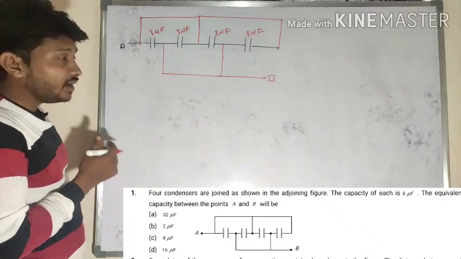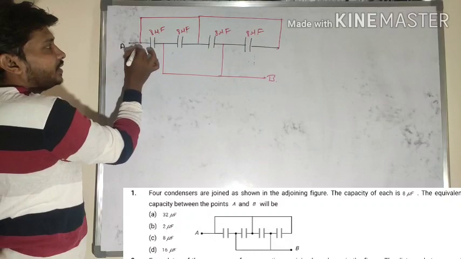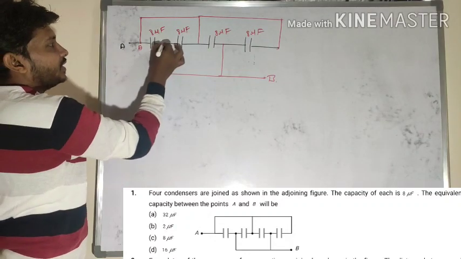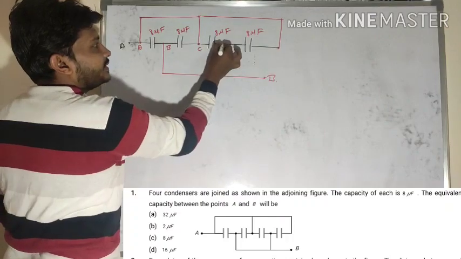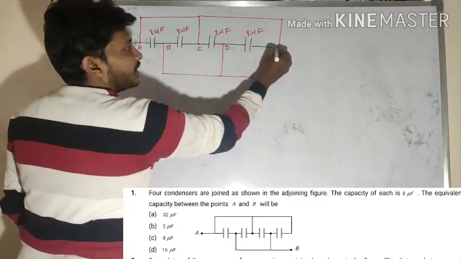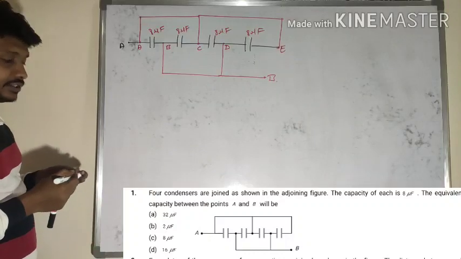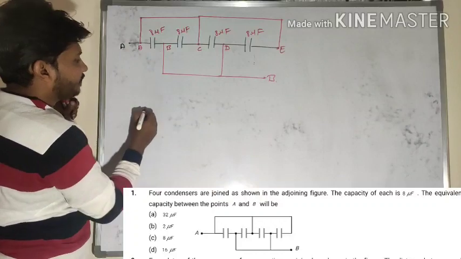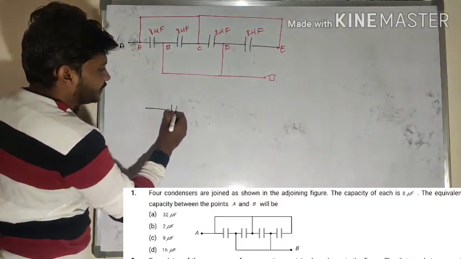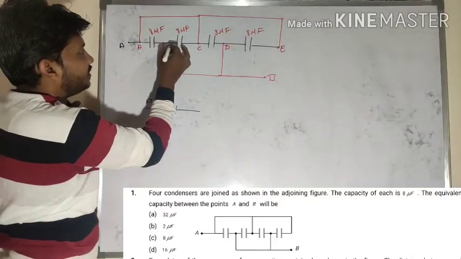So in order to calculate such a thing, for my convenience, I will name the junctions here. So this is junction A, this one is junction B, this one is junction C, this one is junction D, and this one is junction E here. So these are all the junctions I will consider here. For example, between junction A to junction B here,